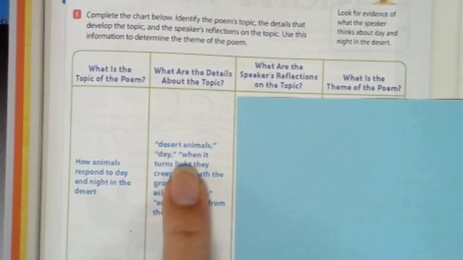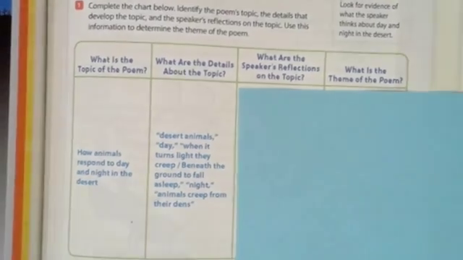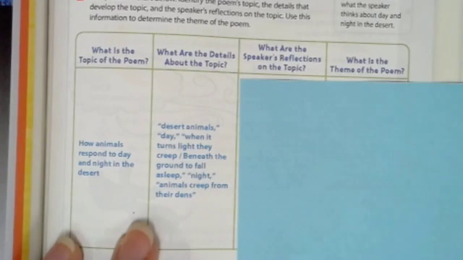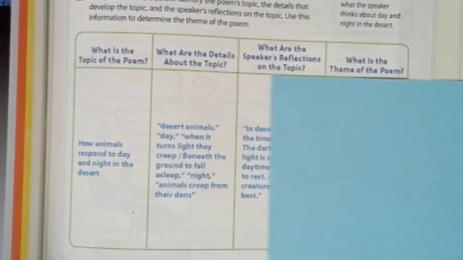Desert animals day, when it turns light, they creep beneath the ground to fall asleep. At night, the animals creep from their dens. You can put it in these words. This is what we circled on the previous page, or you can write it in your own words. What are the speaker's reflections on the topic? This is what we already underlined using our closed reader habits.